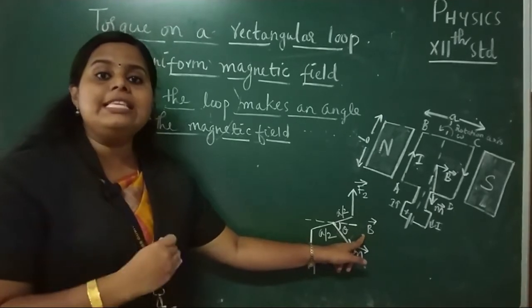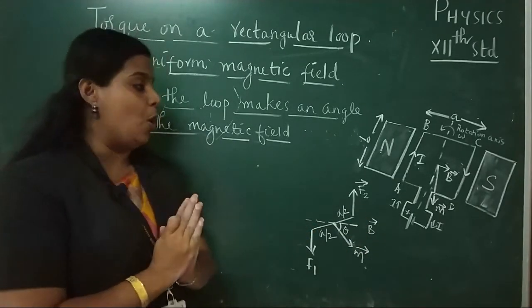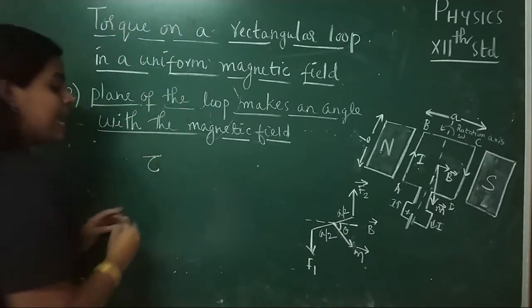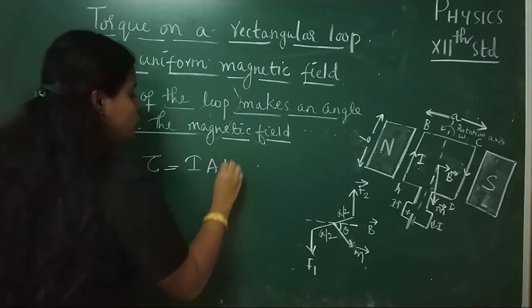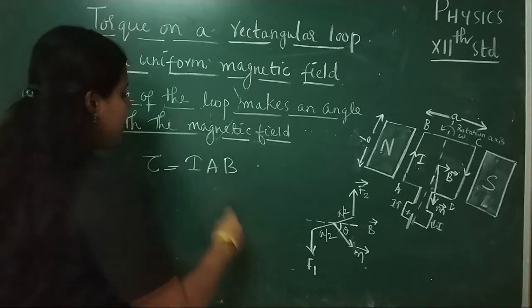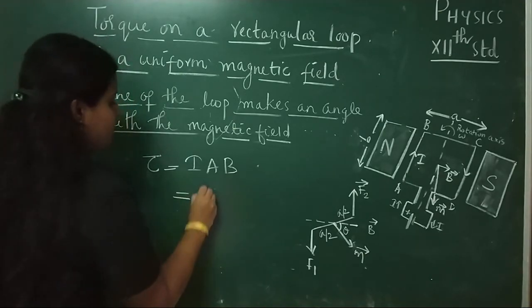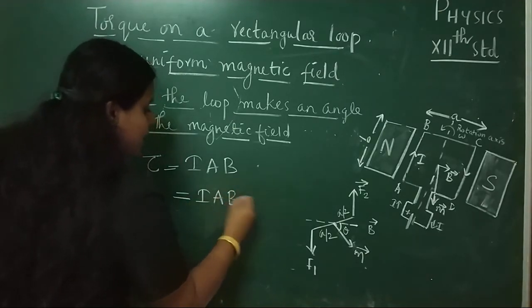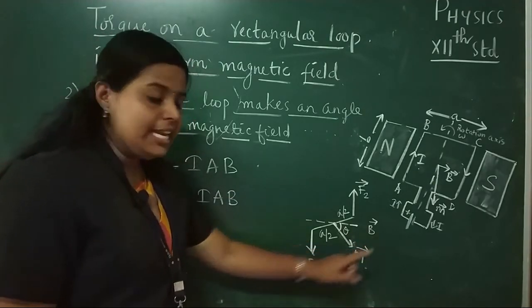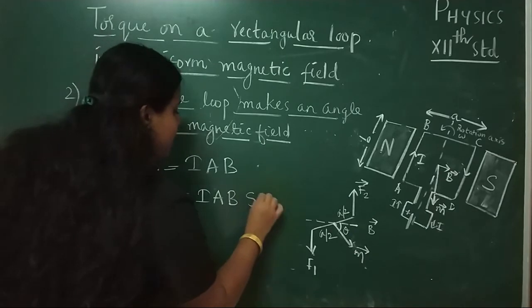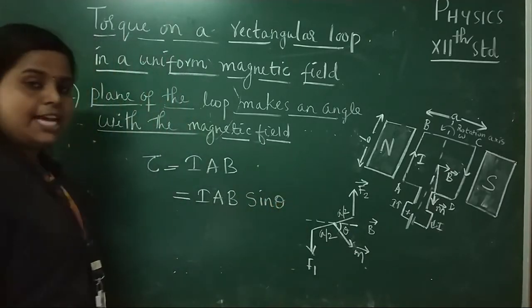So here in this case, what about the expression for torque? So in the previous case, the expression for torque was tau is equal to I into A into B, right? And in this case, the expression will be IAB. Since the plane of the loop makes an angle theta with the magnetic field, this will be IAB sin theta.